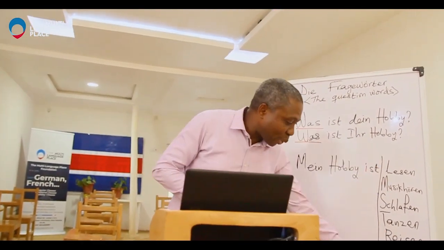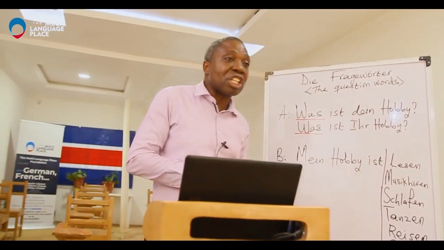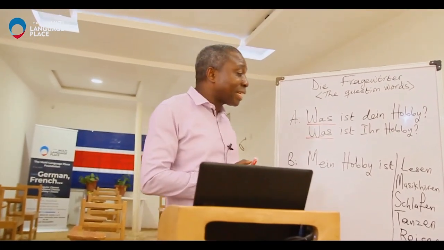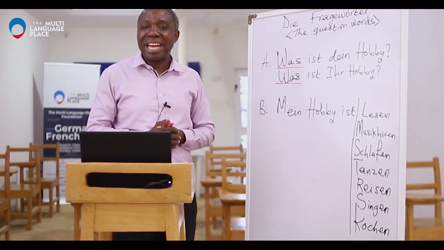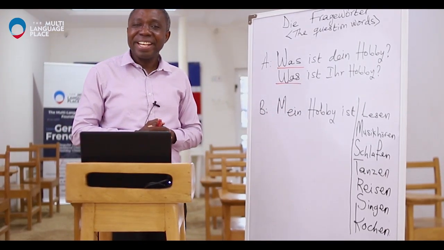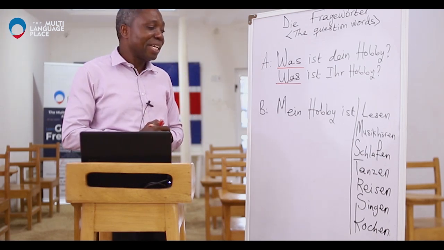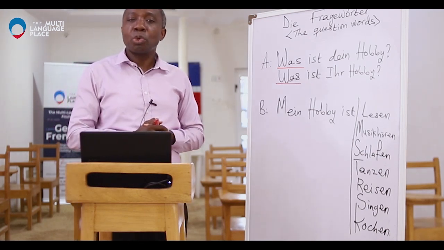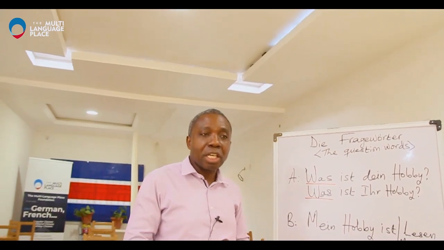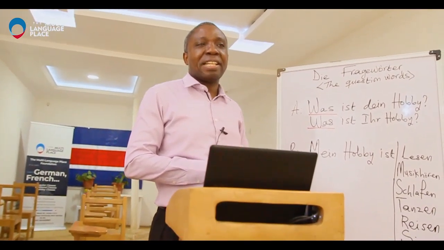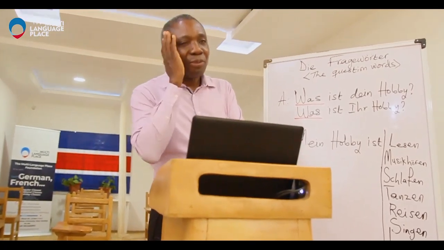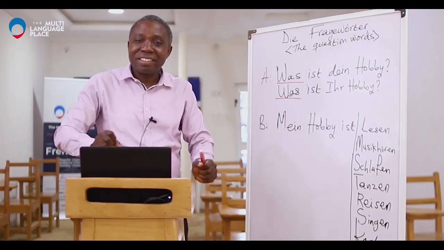So I'll just repeat these again so that you'll be used to the pronunciation of the hobbies we have here. Number one, lesen. You pronounce after me. Number two, Musik hören. Number three, schlafen. Number four, tanzen.